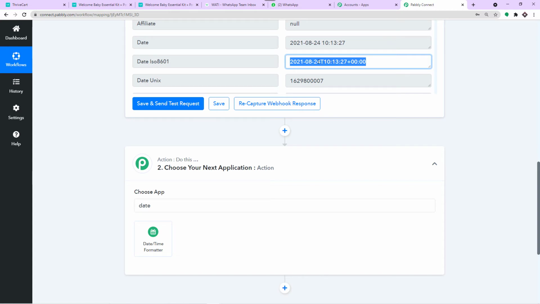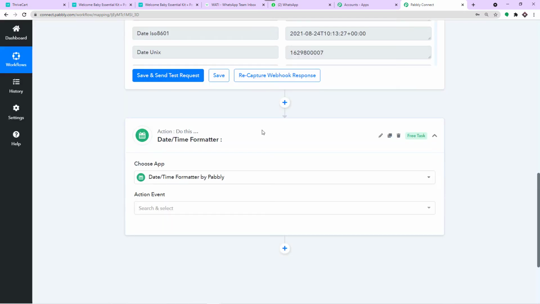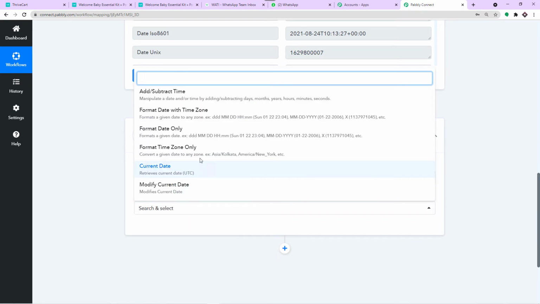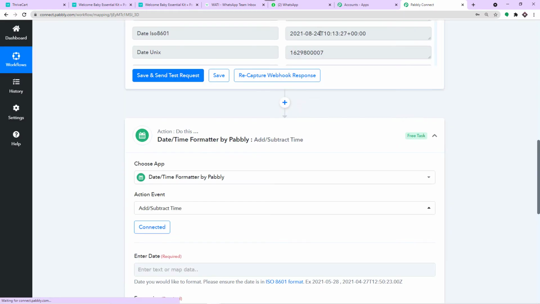Now what we are going to do here is add 5 days to this particular date. That is why I'm going to introduce the datetime formatter. Today is 24th. I'm going to add 5 days, and that will be 29th. So now in the action event, how about we make it add/subtract time, because we are going to add some days to this particular date.